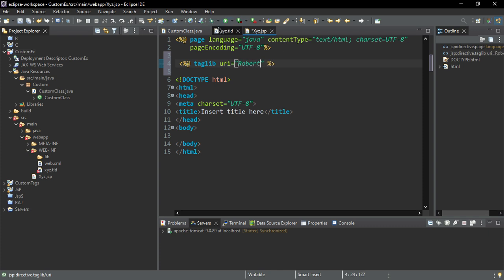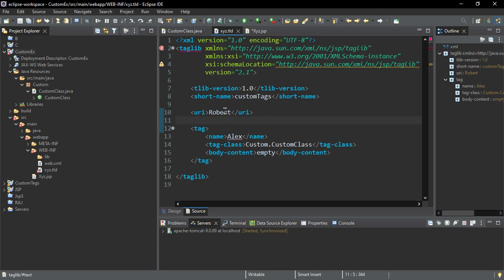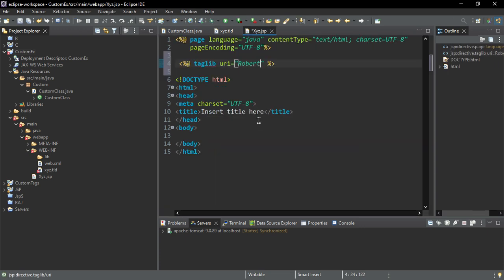You can check it over here, Robert. Okay. Then simply we'll create a prefix. Prefix is nothing but a nickname or short name to use certain URIs. In our case, we'll use the prefix as R.